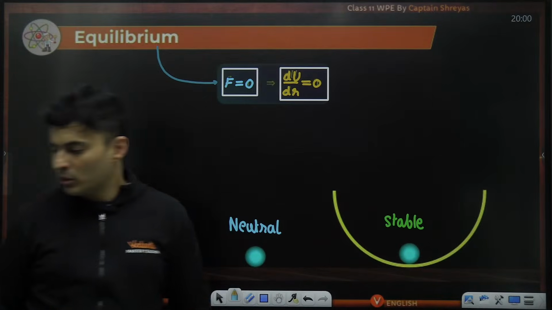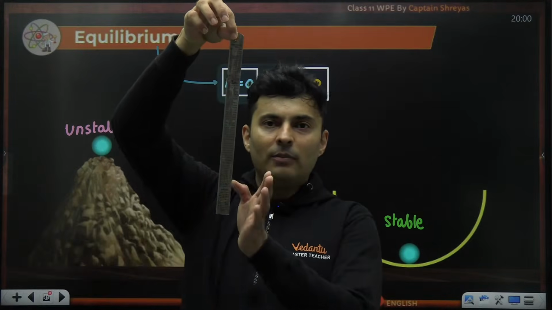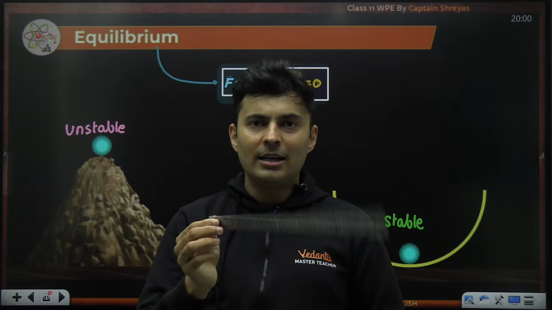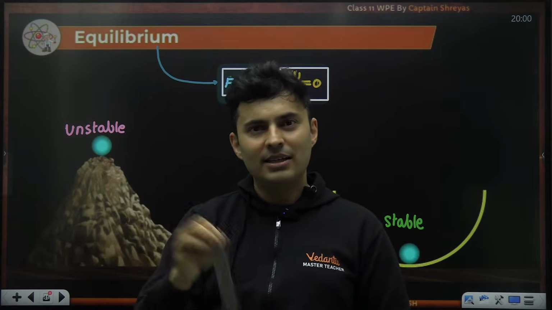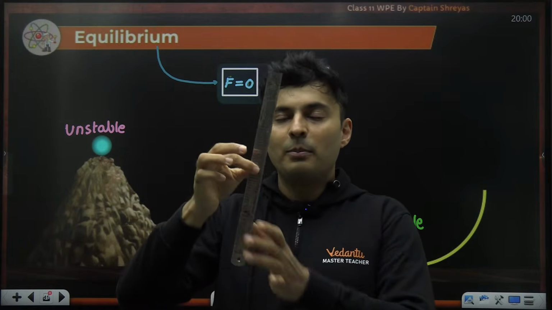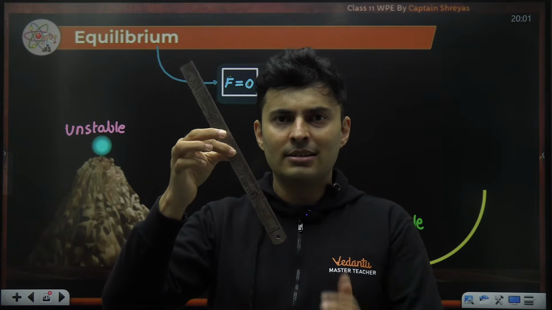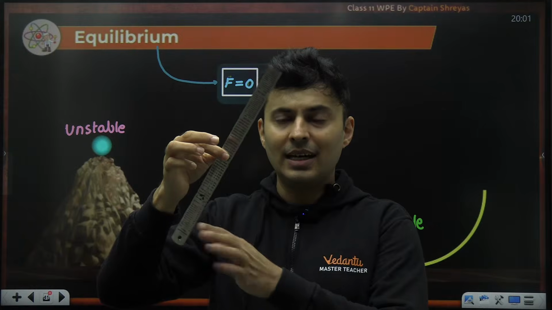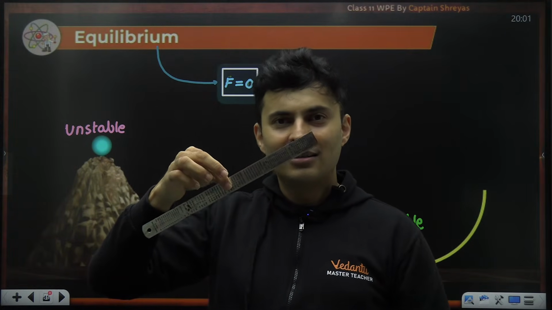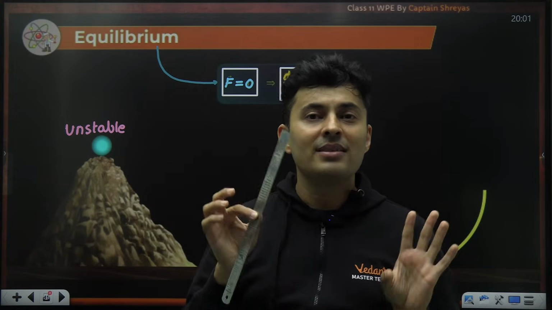What is the meaning of neutral? Say, when I hold it at the top, moving it here or here brings it back. When I hold it below, slightly moving it here or here takes it anywhere. It will just flow off. But when you hold it at the exact center and move it, it stays there. You move it like this, it gets disturbed, but it stays there. That kind of equilibrium is neutral.